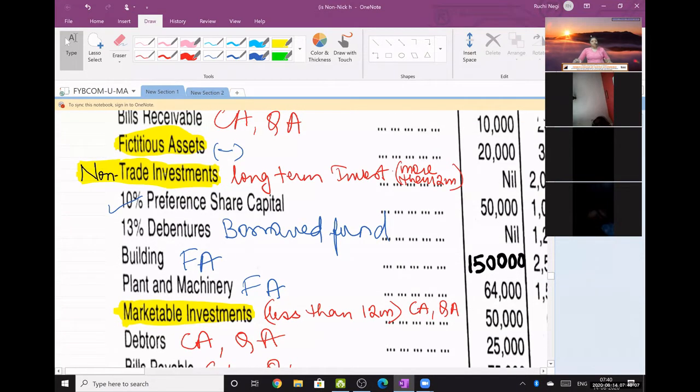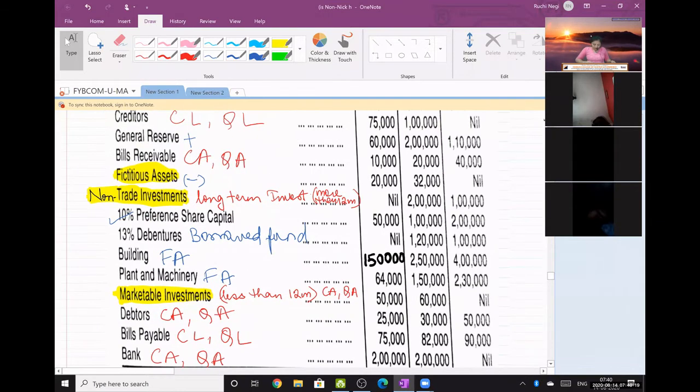Is it clear? There is a printing error. Okay, so I'm considering the first one as non-trade and the second one marketable investments as trade investments. मतलब less than 12 months वाला. Is this clear? Acknowledge it in the chat box. Question समझ में आया? Acknowledge it in the chat box. Okay, fine. Okay, so there are changes in the question, huh? Yeah.